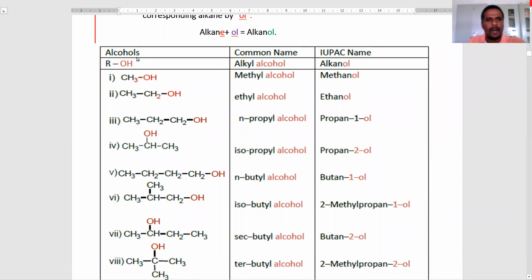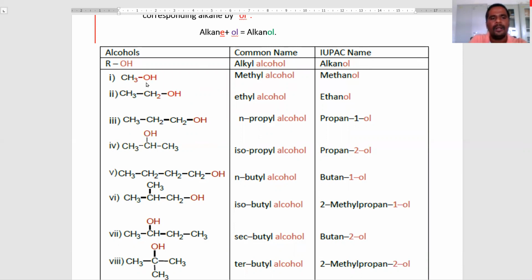Here is the alcohol structure, the common name and the IUPAC name. The general formula of alcohol is ROH. The common name is alkyl alcohol. The IUPAC name is alkanol.